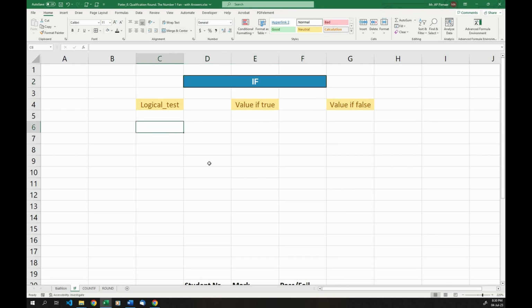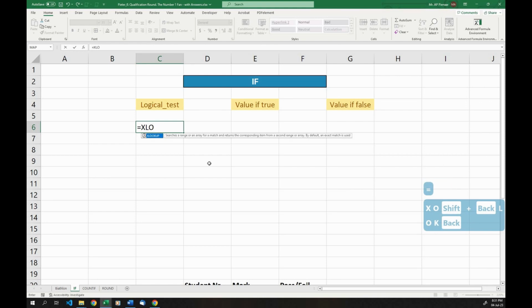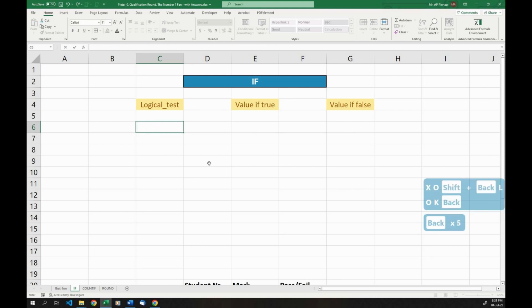In Excel, you can type words in, so you can type in apple and it will be seen as a word. If you want to type in a formula, like in the previous example where we used XLOOKUP, you can't just type XLOOKUP because that is seen as a word. So to tell Excel we're using a formula, you start with an equal sign. After an equal sign, if you type any formula, you'll see it pops up and it assumes you want to type a formula.